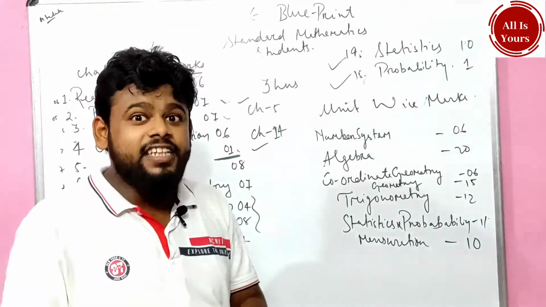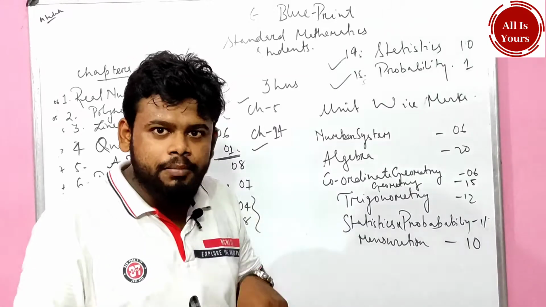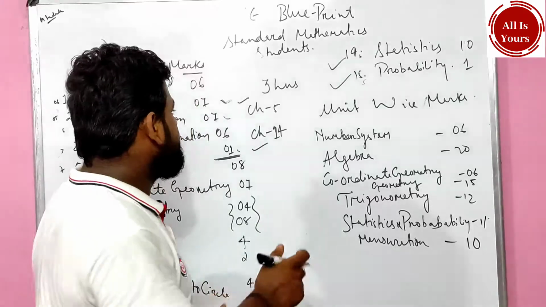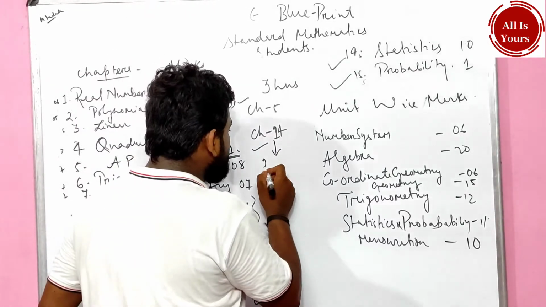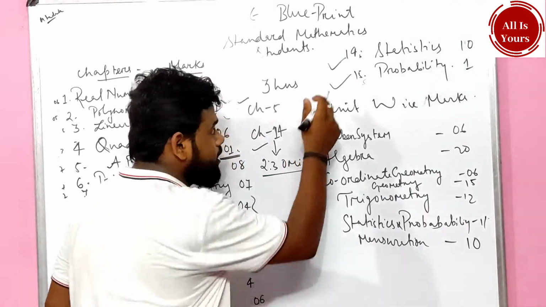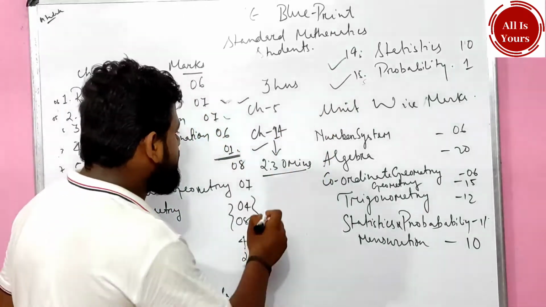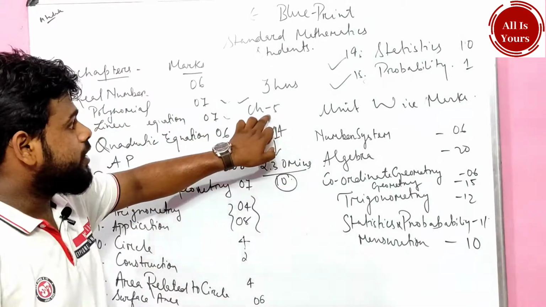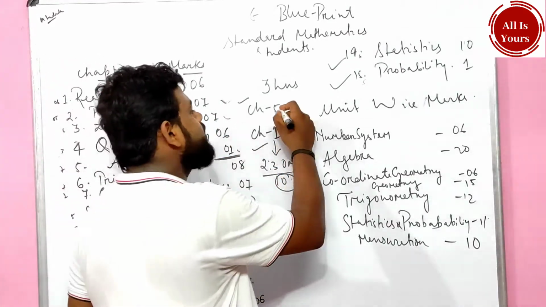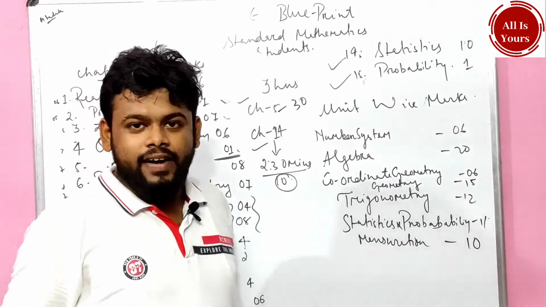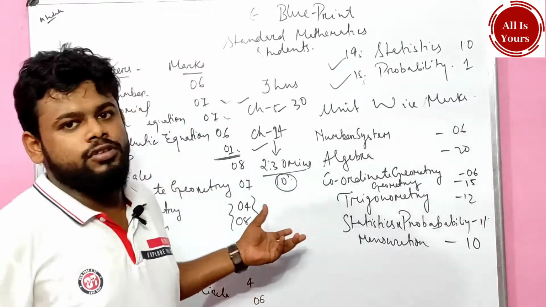The people who have seen my video, or who have the knowledge of the blueprint, will give 2.30 hours to chapter number 14, that is none other than statistics. Why? Because a 10 marker question is going to come, 10 marks. To a particular 5 mark question they might give 30 minutes or maybe 15 minutes. This is the way to prepare for yourself.